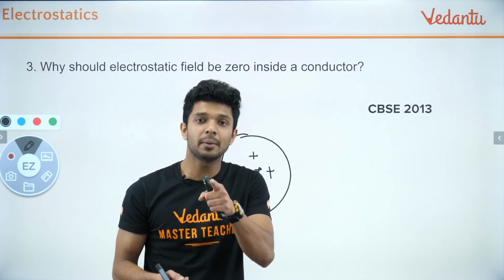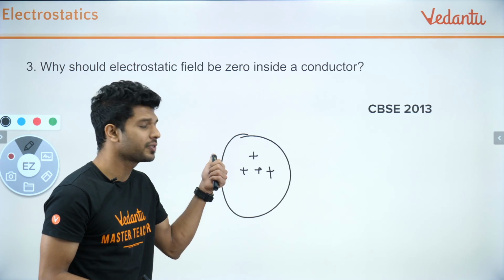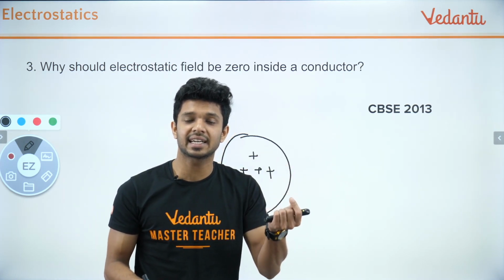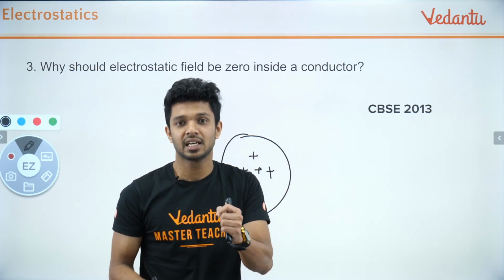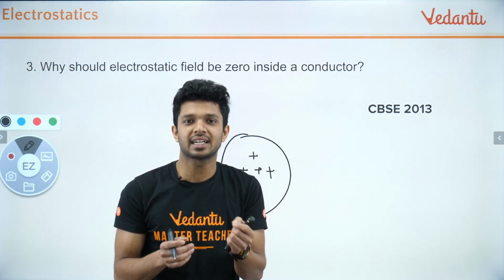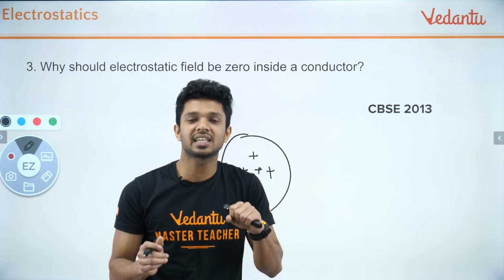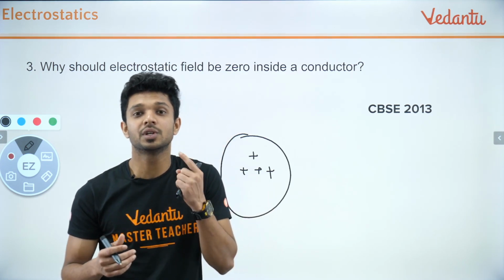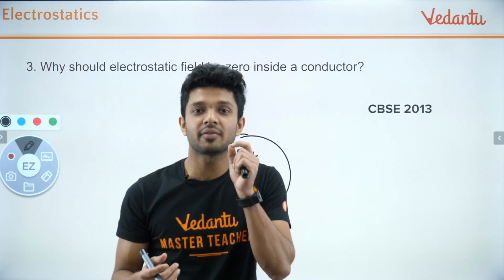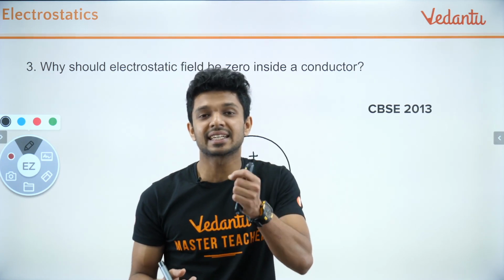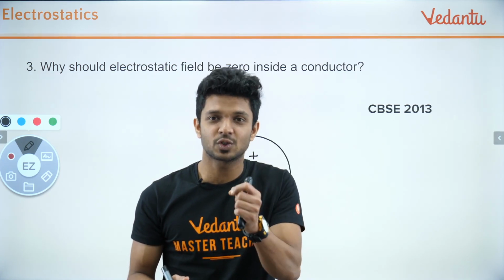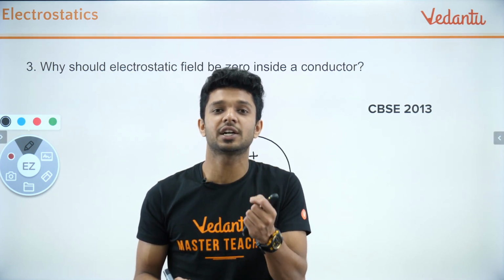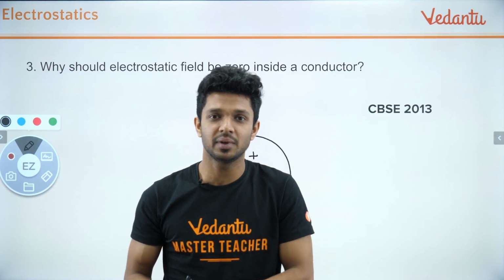Electric field will make the charges move in that particular conductor, which means the charges will be moving inside the conductor in an electrostatic condition. So what will happen? The electrostatic condition itself will be lost. When the charges move, what will happen? Current electricity will be produced, which is not our topic. So in the electrostatic condition, the electric field inside the conductor has to be 0. If it is not 0, the electrostatic condition will be lost, charges will start to flow, and current electricity will be produced.